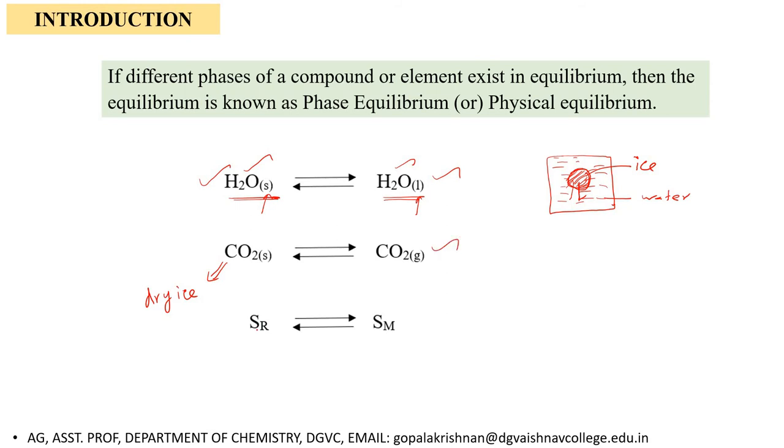The last one is an element. Here sulfur has different allotropic forms: rhombic sulfur, monoclinic sulfur, sulfur vapor, liquid sulfur, etc. Rhombic sulfur and monoclinic sulfur exist in equilibrium at a particular temperature and a particular pressure. So in this lecture we are going to discuss how different phases of a compound or an element exist in equilibrium and what the criterion for equilibrium is.